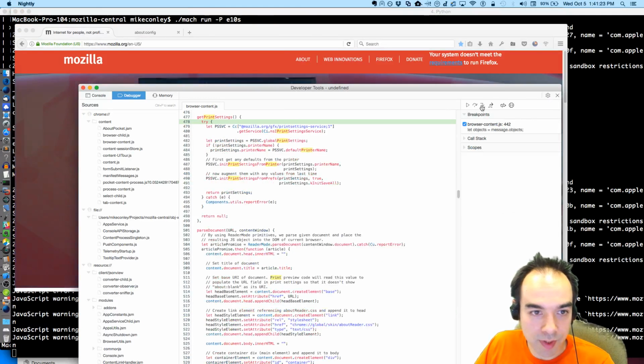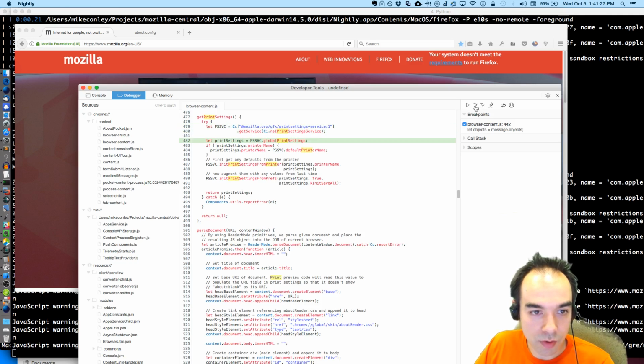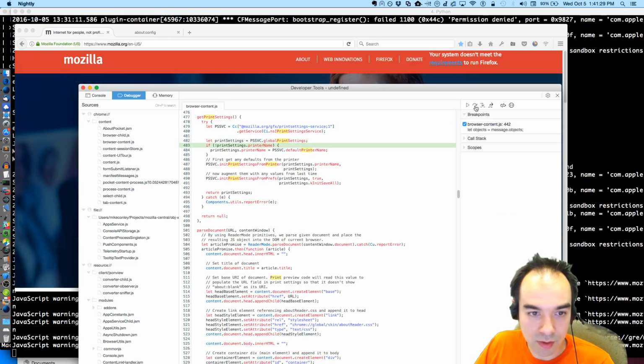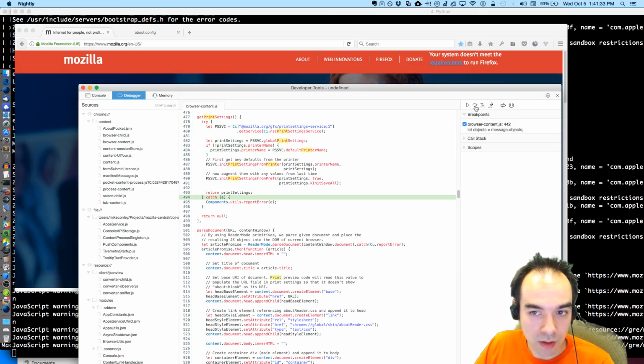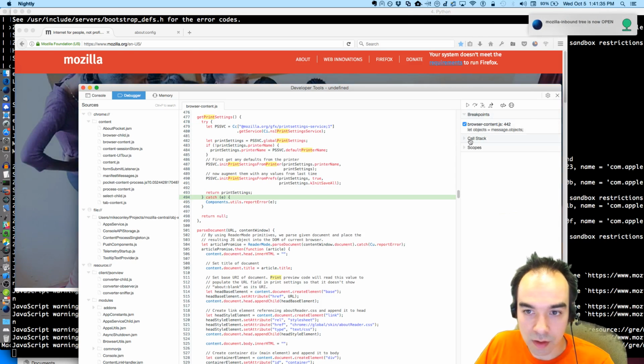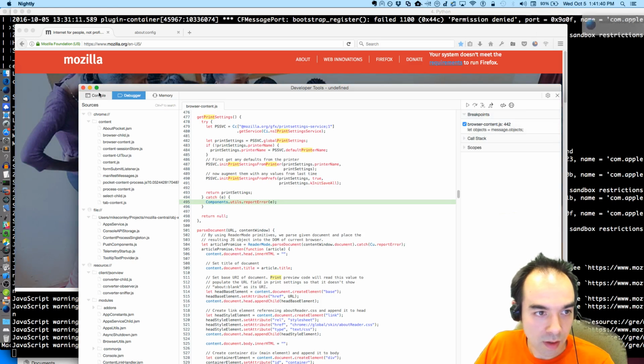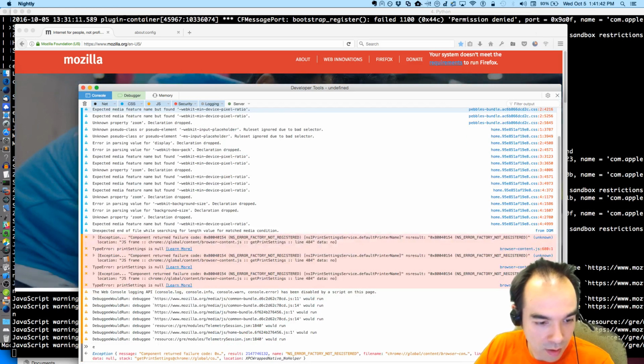We try and get the print settings. So we get the print settings service. We try and get the global print settings. And then we get an exception. What is the exception? Factory not registered.